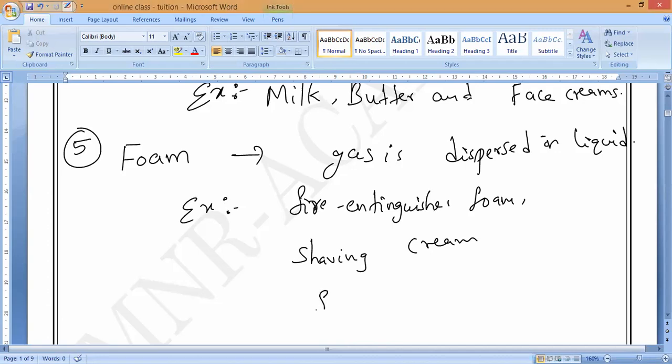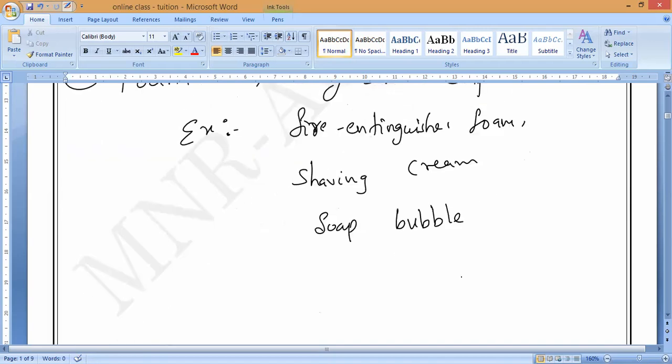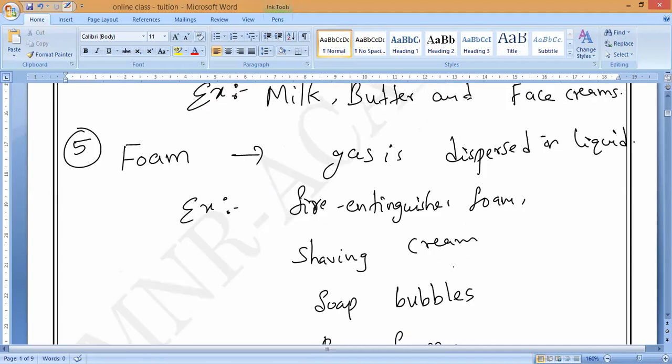Why soap bubbles? Have you noticed it? Inside is empty space and outside there is water. Empty space means it is filled with gas only. That is why they can easily burst. Soap bubbles as well as beer foam come under foam. This is the fifth classification.